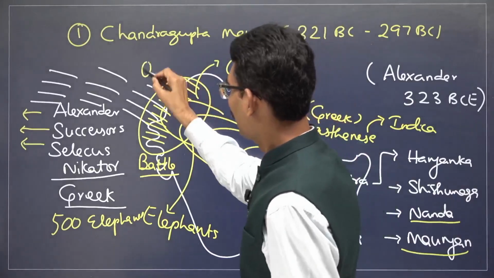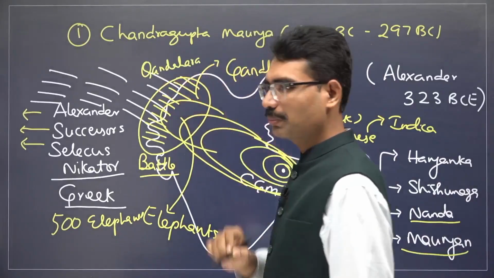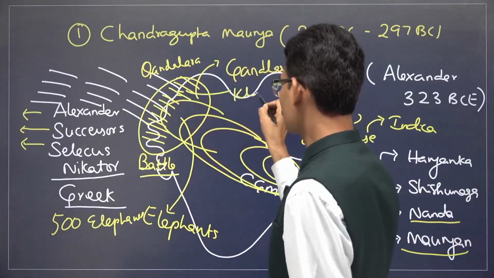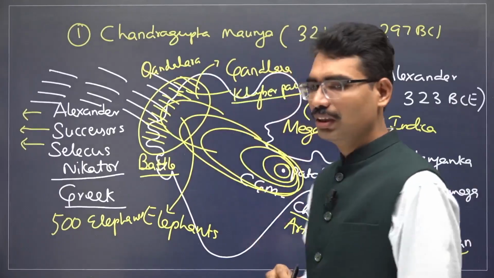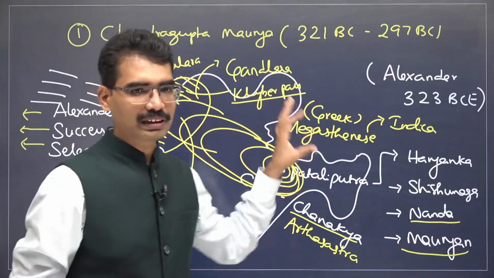Present day Kandahar. Present day Afghanistan region, northwestern part of India. What is the pass here? The pass here is Khyber Pass. Now Khyber Pass was protected. If you protect Khyber Pass, then Gangetic Valley is going to be safe.